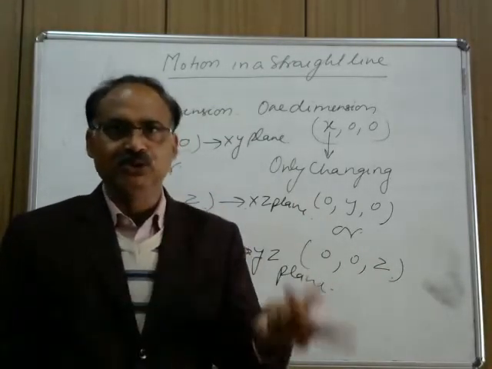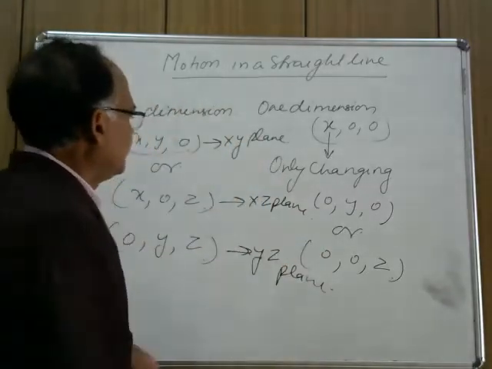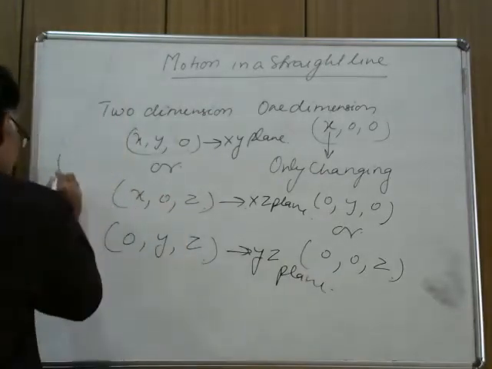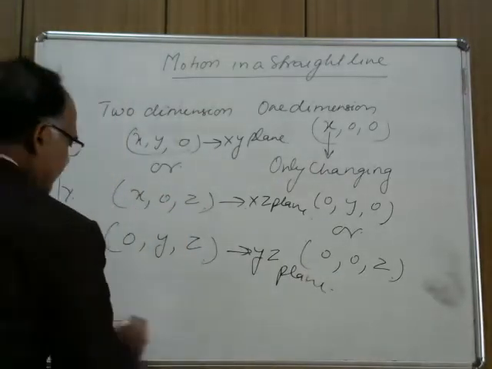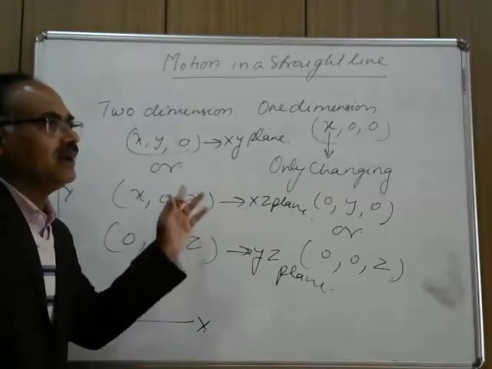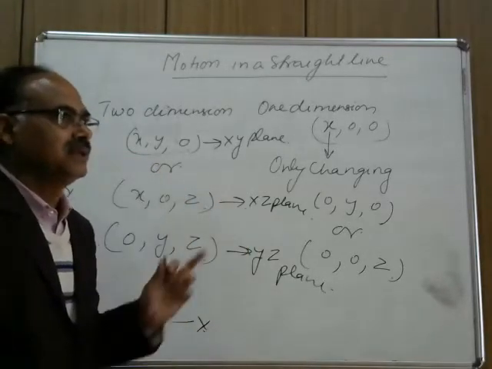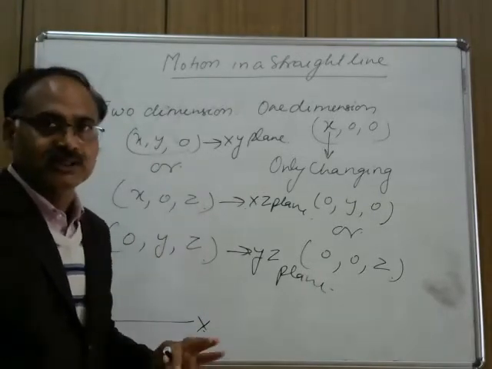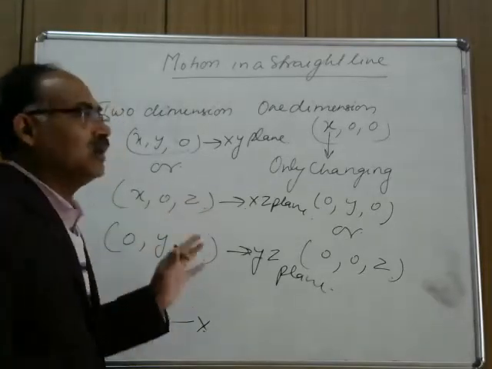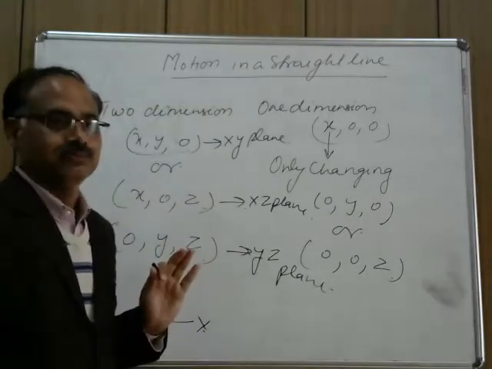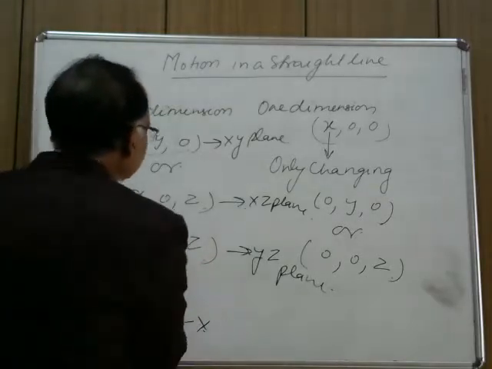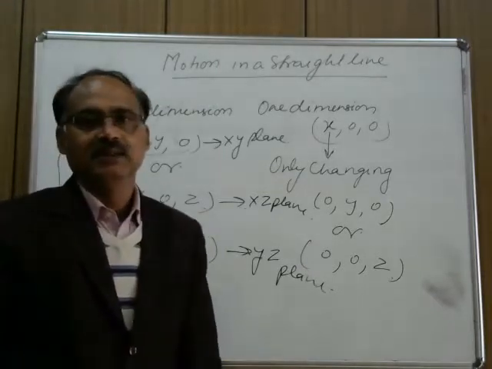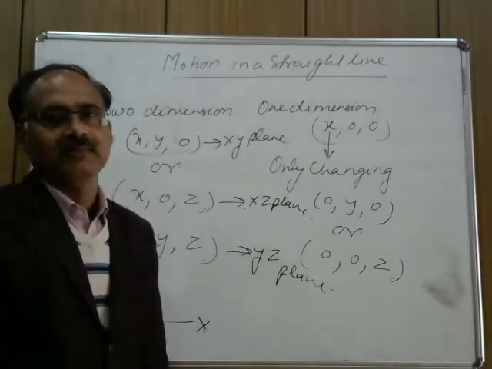If a motion happens in a plane, like we are writing in the plane of the board, and if some point is here, say we have taken this as the y-axis and this as the x-axis, if we draw a point here, then there will be two coordinates involved, the x and y coordinates, and the third coordinate z will be equal to 0. So this is motion in two dimension, that is, two coordinates change and one coordinate remains either constant or 0.